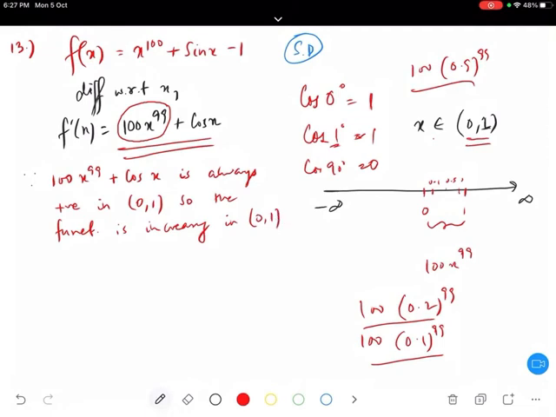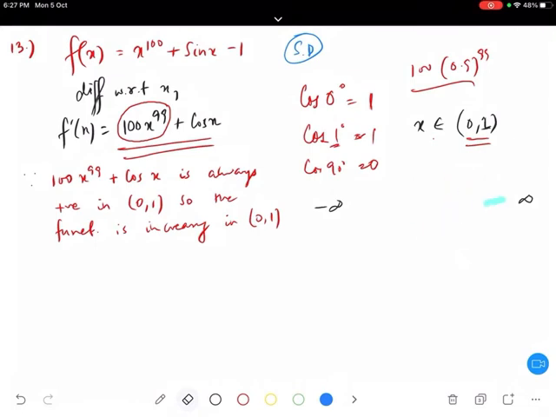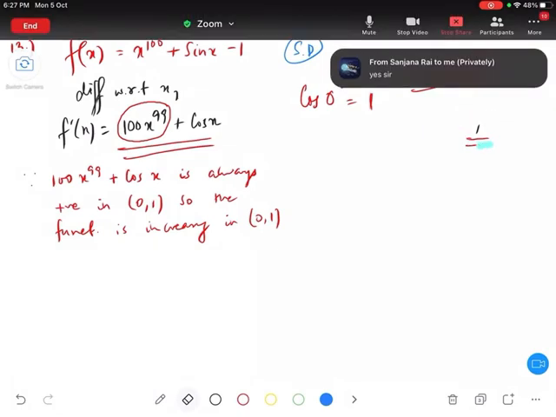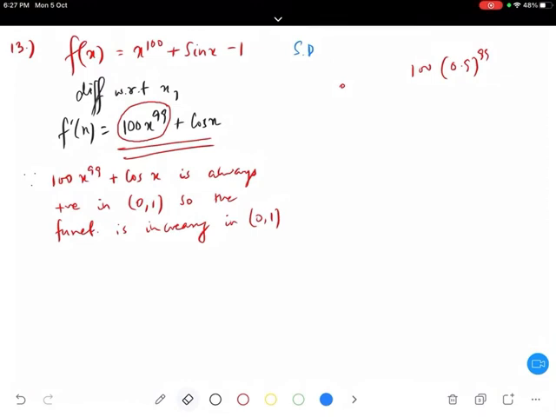Now tell me one by one. Will 100x to the 99 ever be negative for any value of x between 1.57 and 3.14? Tell me fast. If I take any value of x between 1.57 and 3.14, will it ever be negative? No, it will never be negative. Why? Because they are positive numbers, right? How will the negative come?